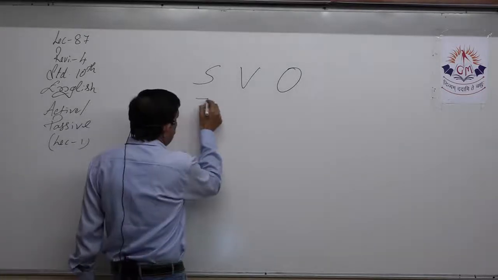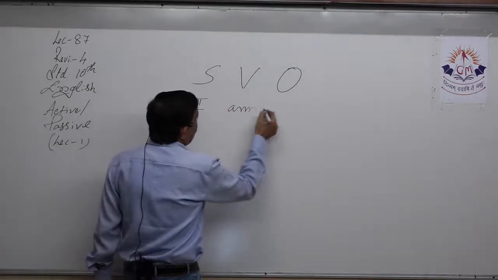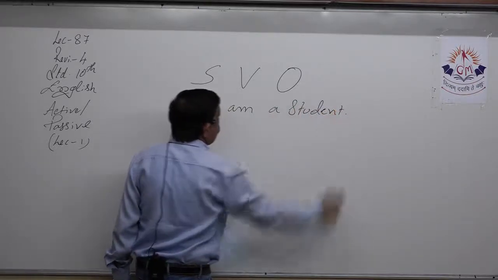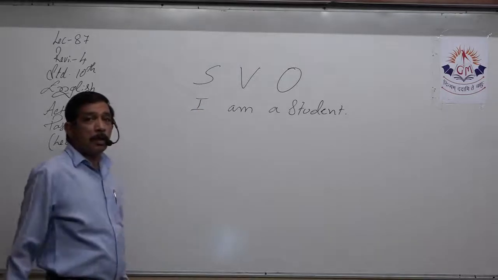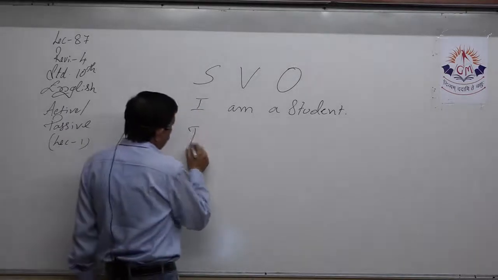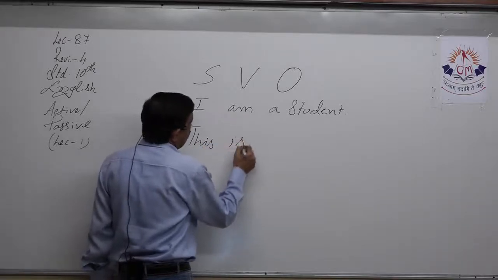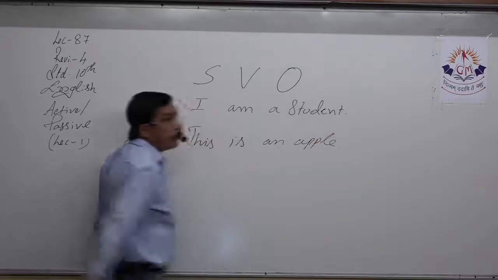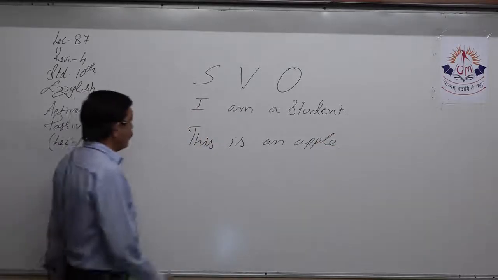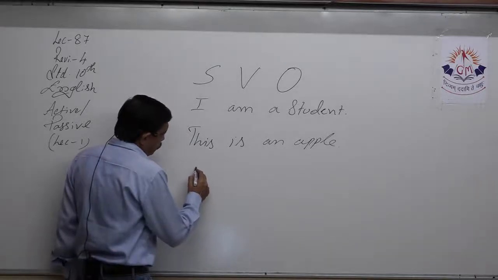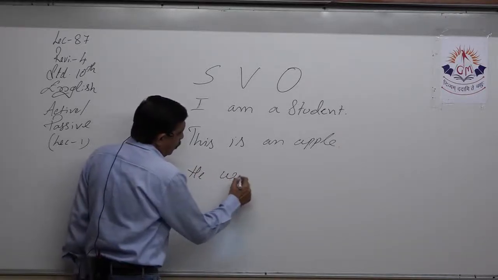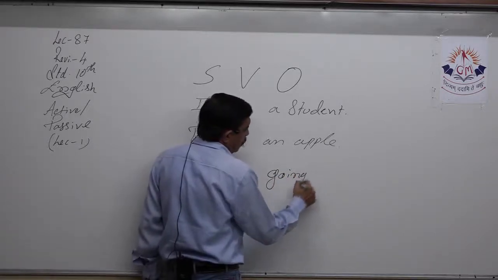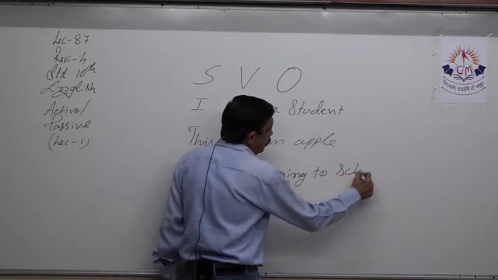For example, if I'm writing, I am a student, this is an apple, he was going to school.